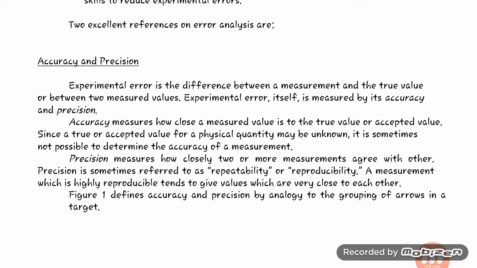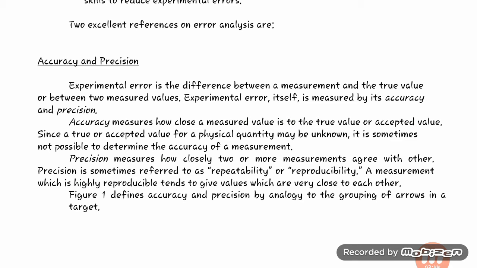Accuracy measures how close a measured value is to the true value or accepted value. So we have a standard value, and our experimental value is what we have obtained. How closely our experimental value matches that standard or true value is known as accuracy.